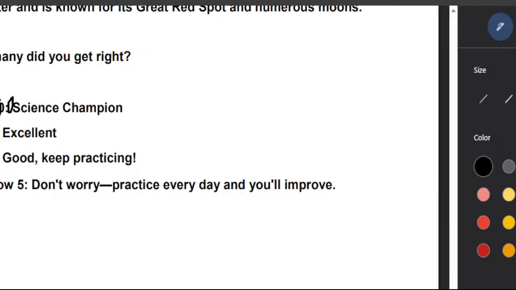If you have scored 30, then excellent. If you have scored 25, then you are good. Keep practicing. And if you have below 25, then don't worry, practice every day and you will improve.